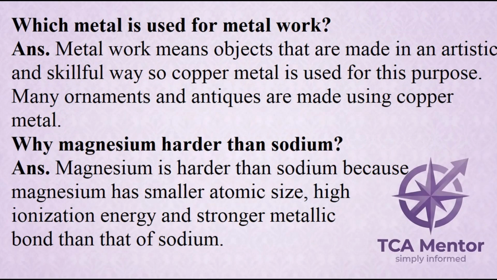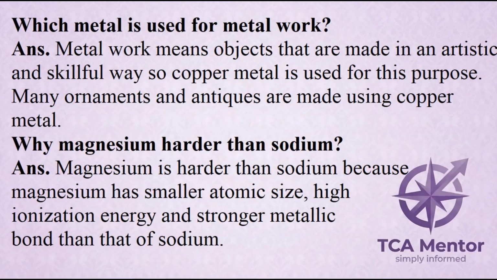Which metal is used for metal work? ANS. Metal work means objects that are made in an artistic and skillful way, so copper metal is used for this purpose. Many ornaments and antiques are made using copper metal. Why is magnesium harder than sodium? ANS. Magnesium is harder than sodium because magnesium has smaller atomic size, high ionization energy and stronger metallic bond than that of sodium.